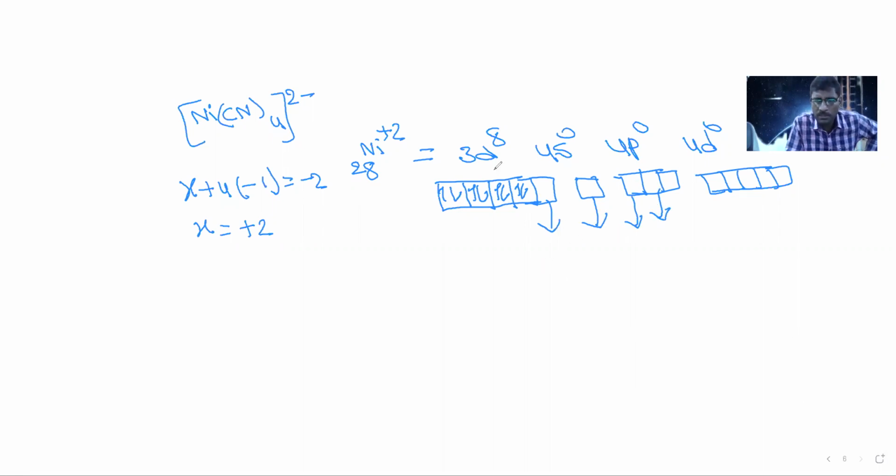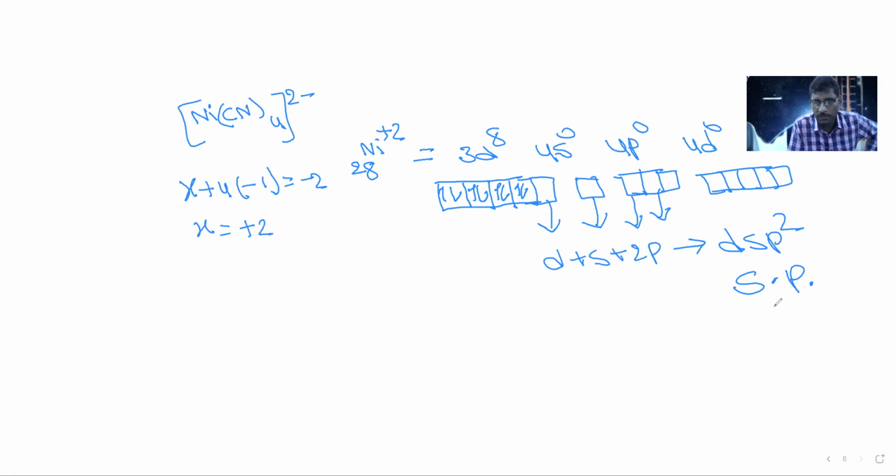But observe this. Which orbital is this? D. So this is a d orbital, plus this is an s orbital, and these two are p orbitals. So 1d, 1s and 2p. The hybridization will be dsp2 hybridization and the geometry is called square planar.